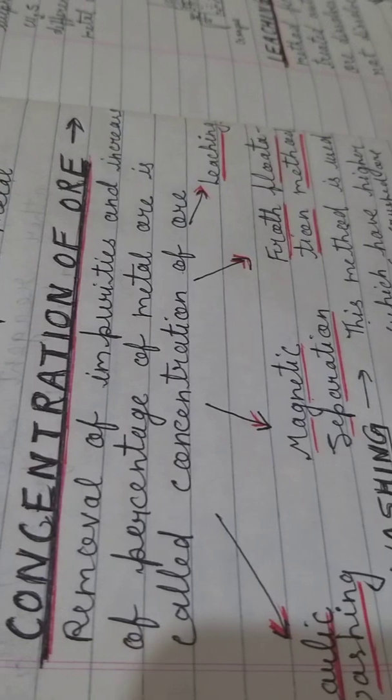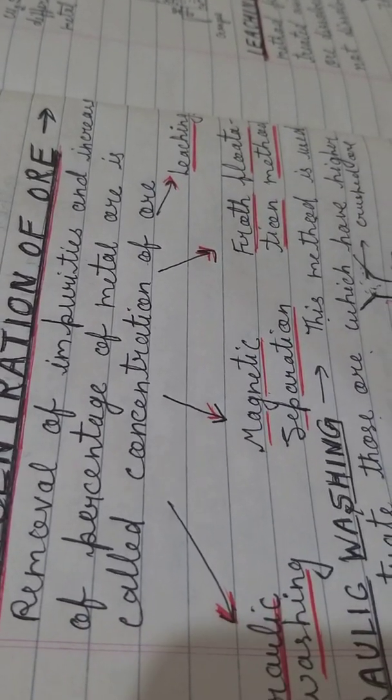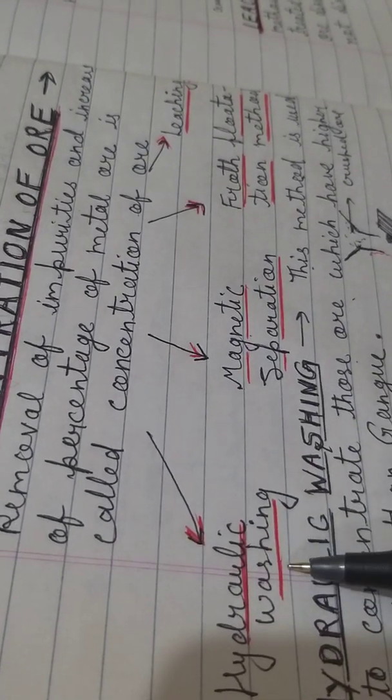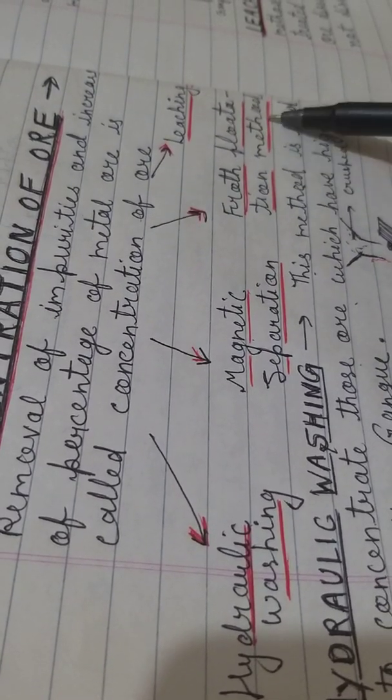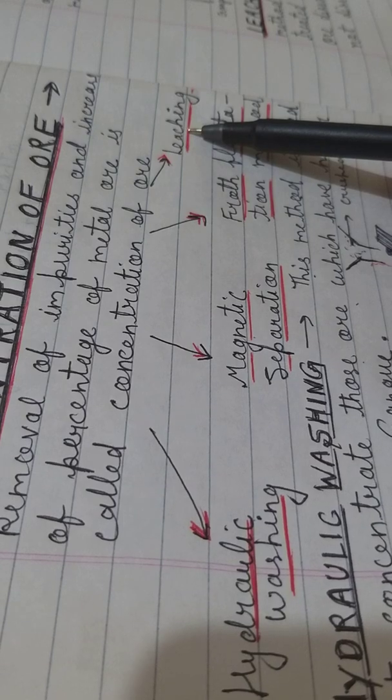And now in the concentration of ore, four steps come. First is hydraulic washing, second is magnetic separation, third is the froth flotation method, and fourth is leaching.